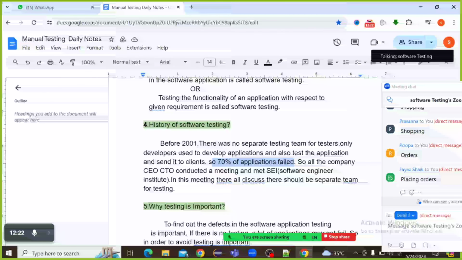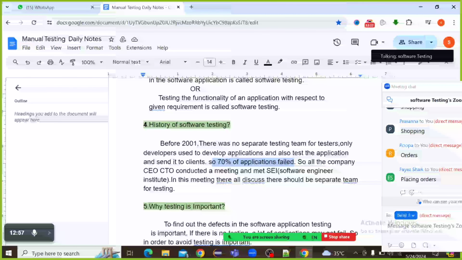Why? For example, if I am developing an application and testing the application, my mistakes will not be visible to me. After developing, I test the same application, and I will think I have only developed it, so it is 100% correct, no need of testing.